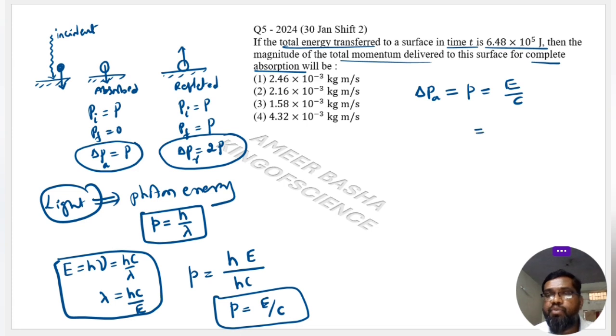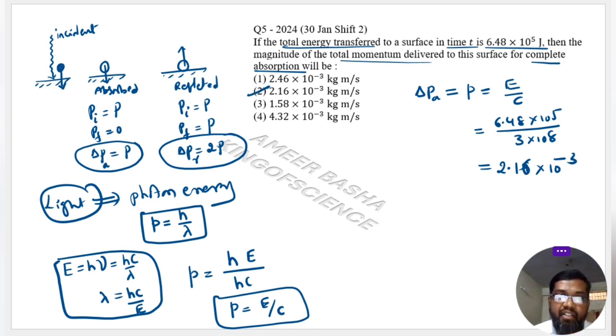Then substituting here, E value is 6.48 into 10 power 5, C value is 3 into 10 power 8. So the answer comes out to be 2.16 into 10 power minus 3 kg m/s, which is the right answer. So I suggest you remember these formulas, it will help you even further.